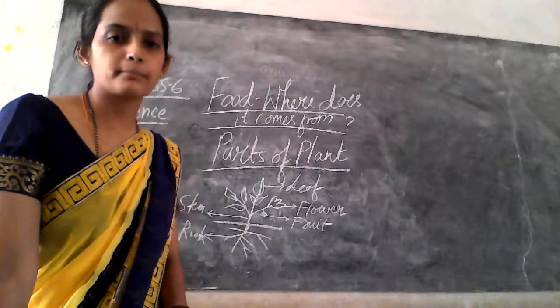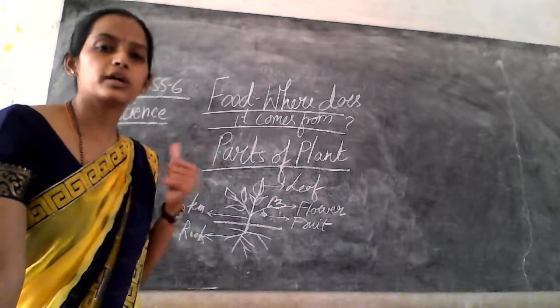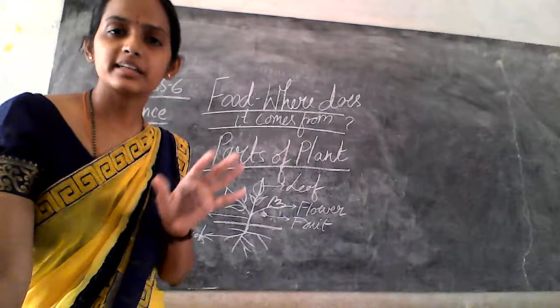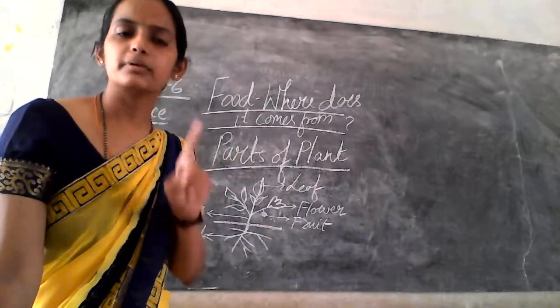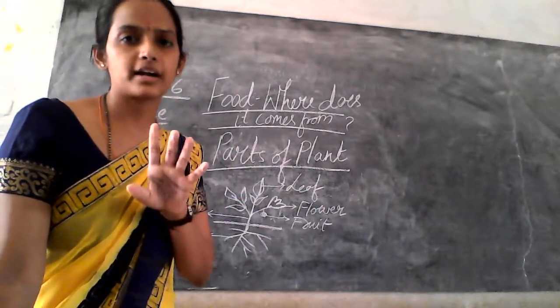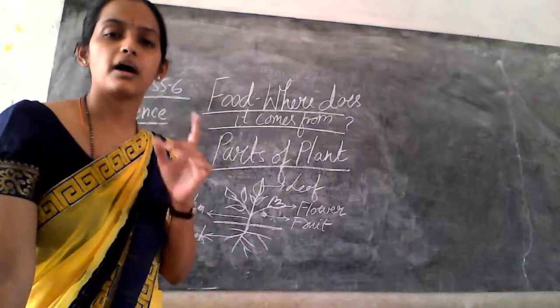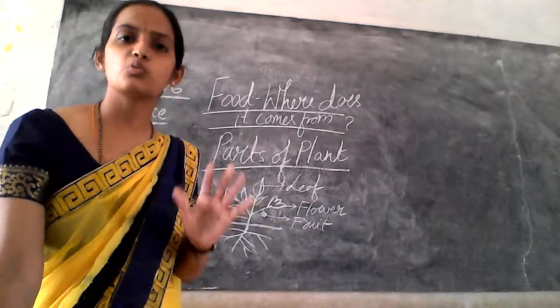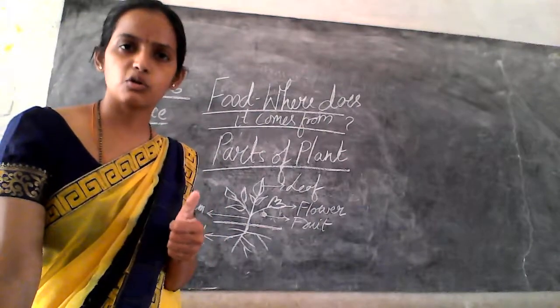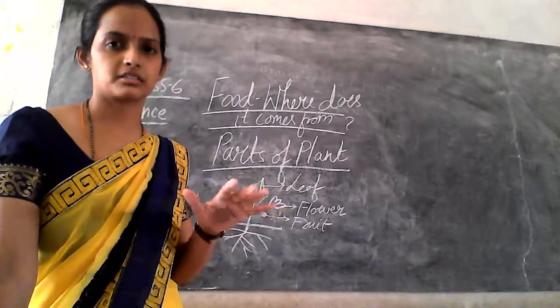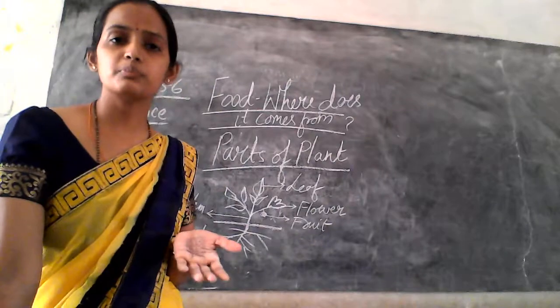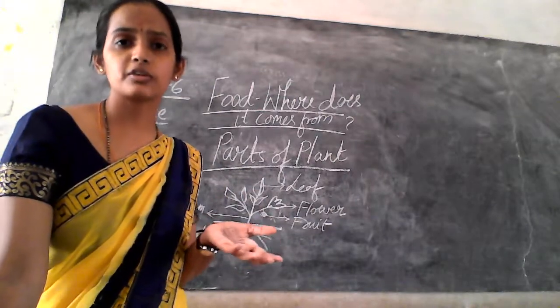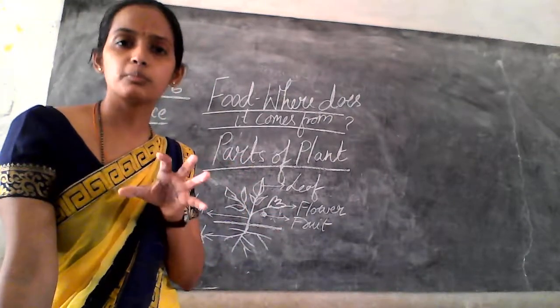So what happens? Usually only one part of the plant is edible. Like in leafy vegetables, we eat only the leaf parts. But in the case of fruits, we eat the fruit part only.